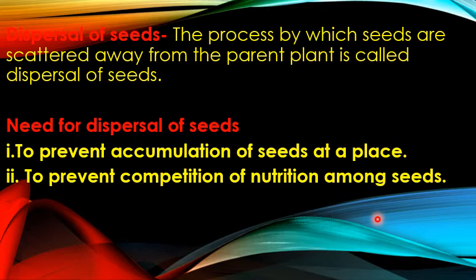Isn't it or not? अब जो एक सीड के पास अवेलेबल था, एक पेड़ के पास, वो बट जाएगा आपका 20-30 सीड्स में. Clear? So to prevent this condition, the dispersal of seeds is important.